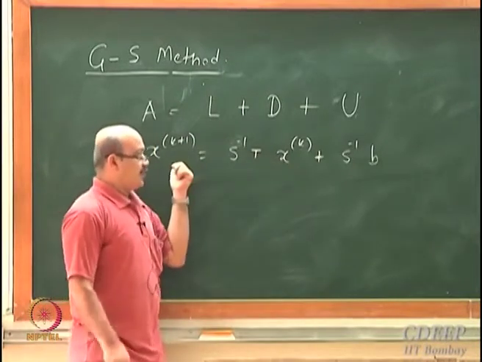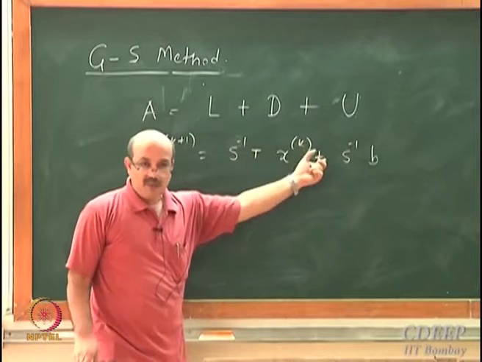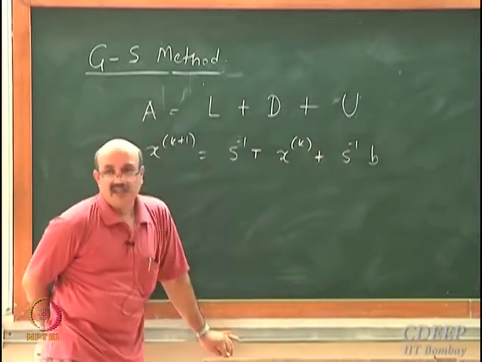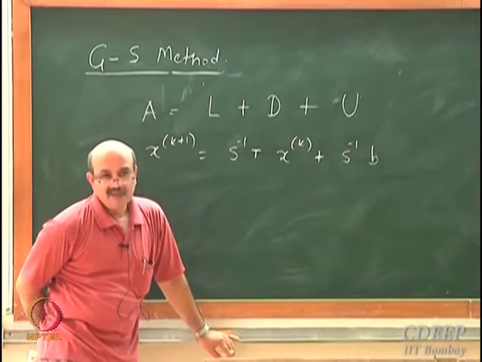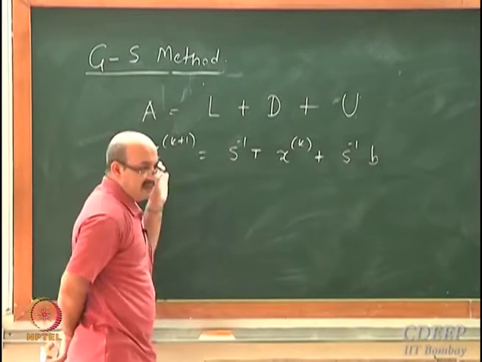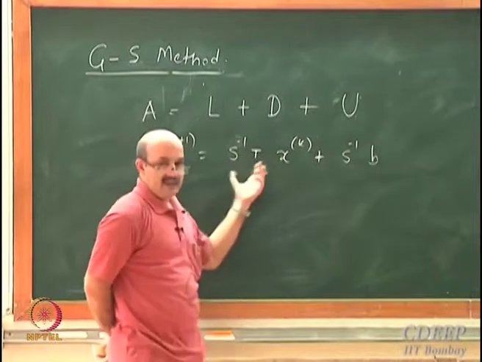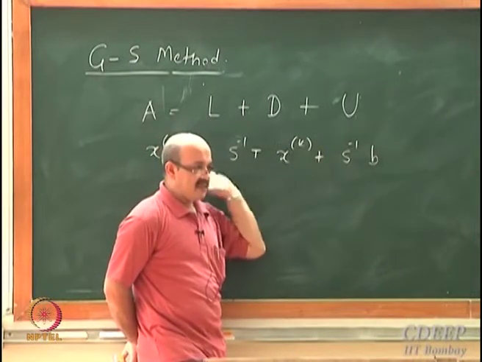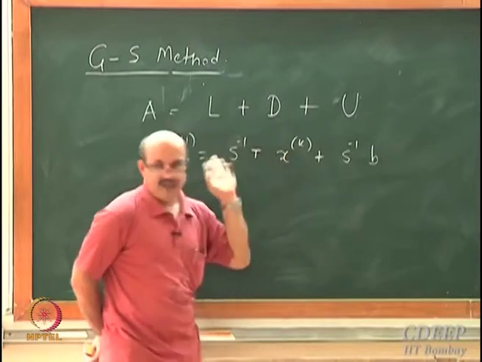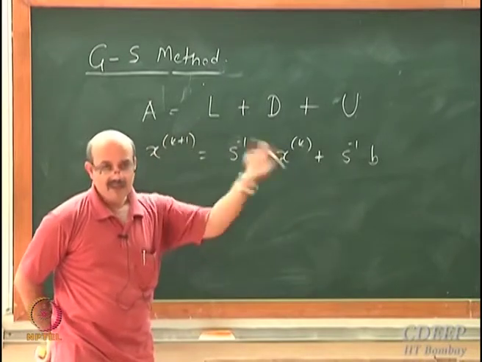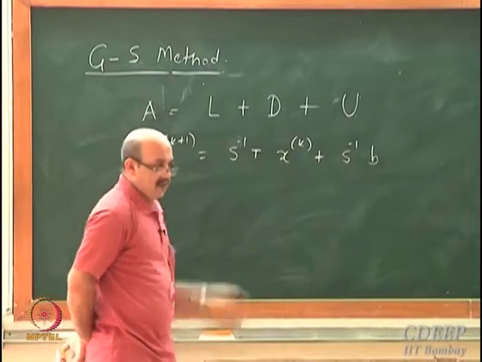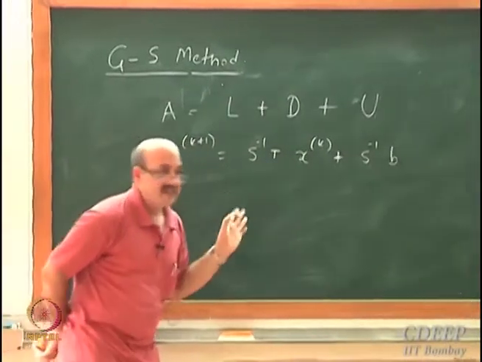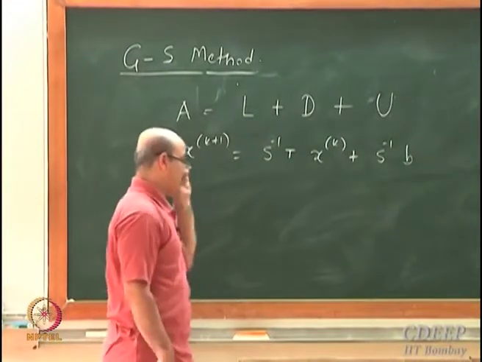New value is equal to a matrix into old value. Have you seen these kind of equations? These are called linear difference equations. New iterate is equal to matrix into old iterate. This is a linear difference equation, except you might have seen this in time. Here this equation is with respect to the iteration index, the index of iteration.